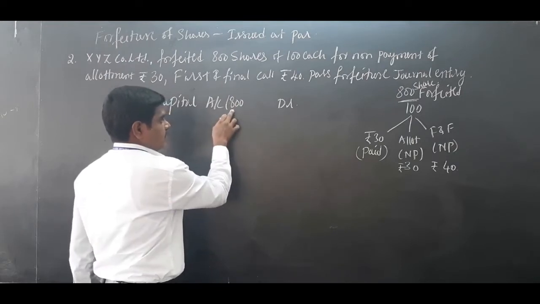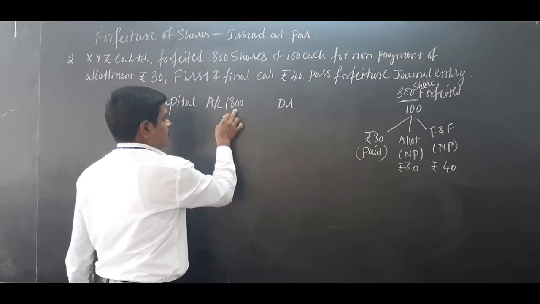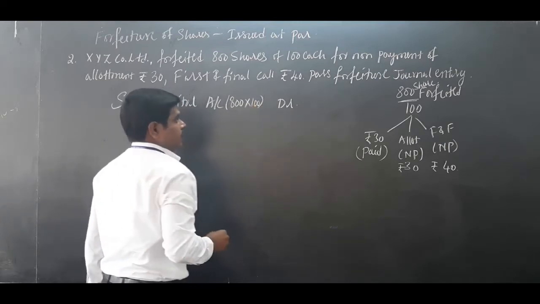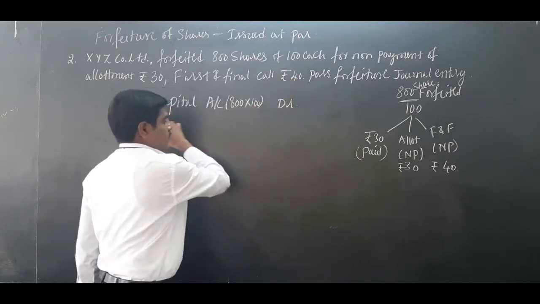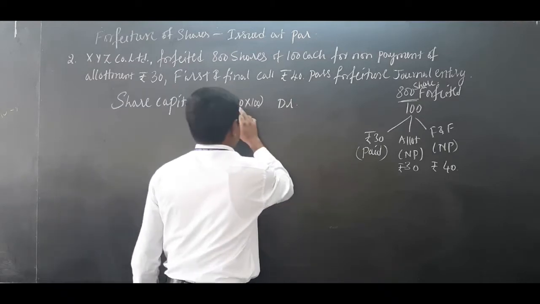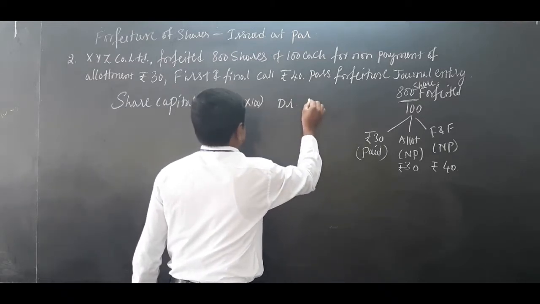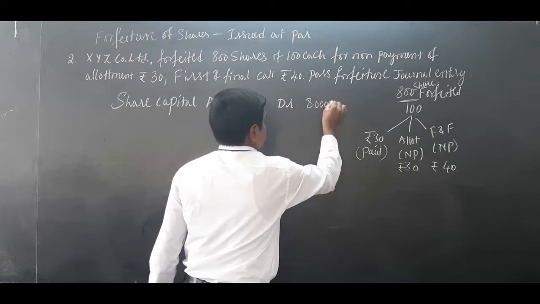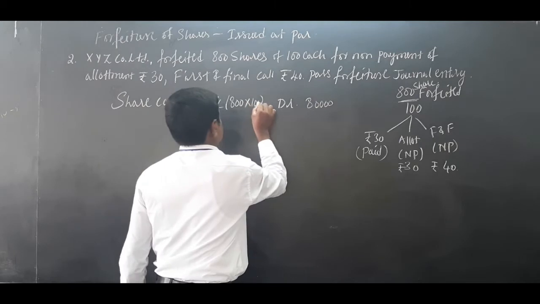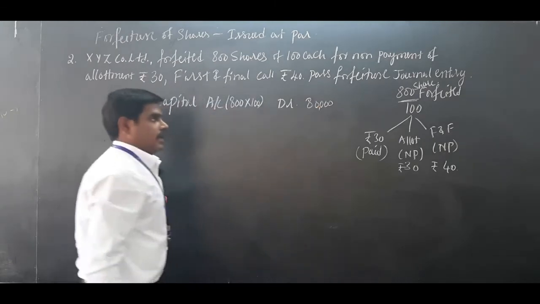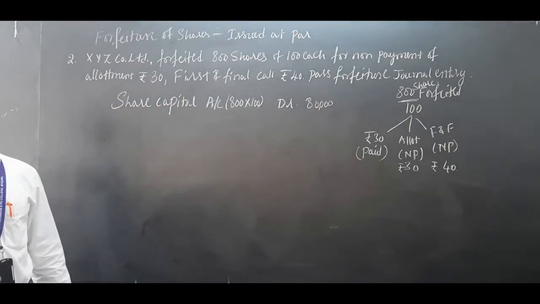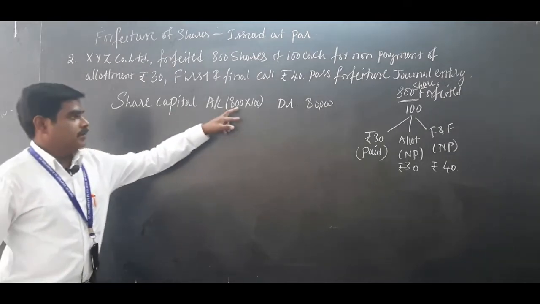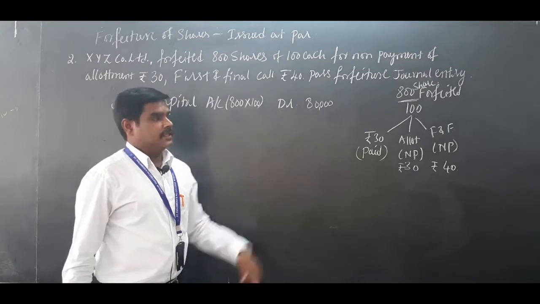You can write this in pencil. 800 into face value 100, that comes to 80,000. Share capital account debit, 800 into 100, 80,000.